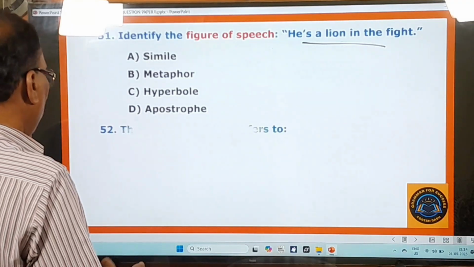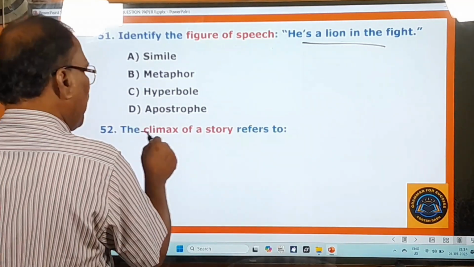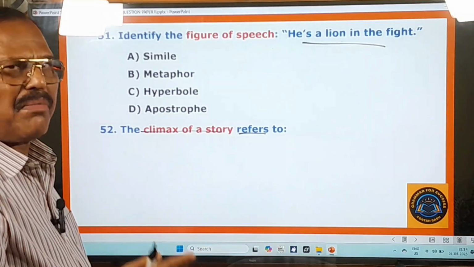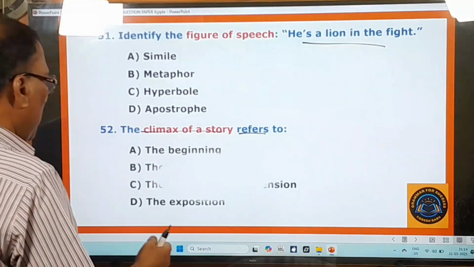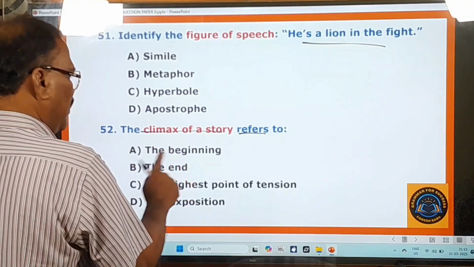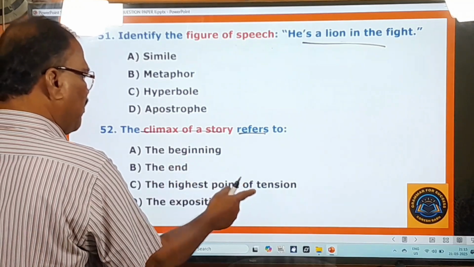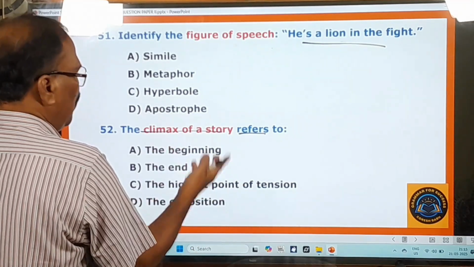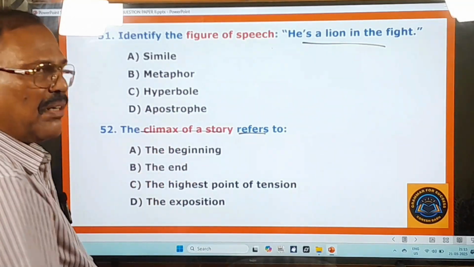And you go to the next question, 52nd question. The climax of a story refers to... Climax of a story, what do you mean by the climax of a story? Here are given some options: the beginning, the end, the highest point of tension, the exposition. Which is called the climax of a story? You know that very well. You can choose that one, right?